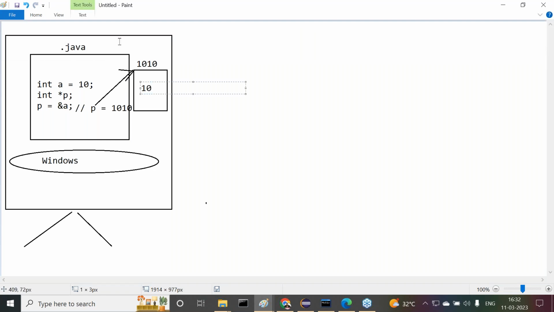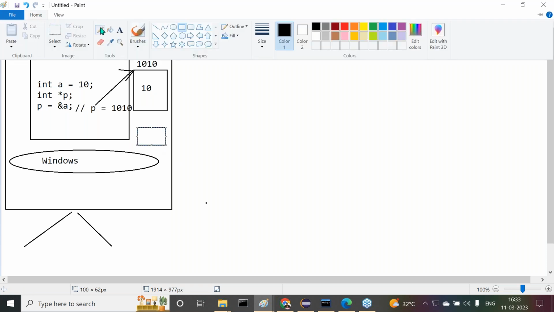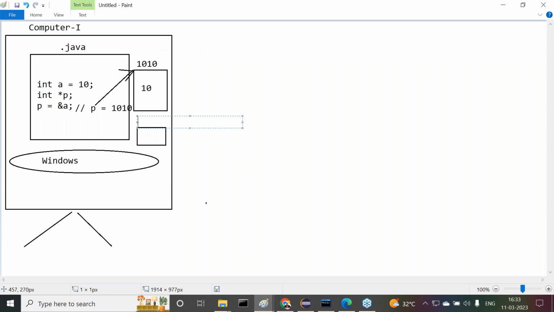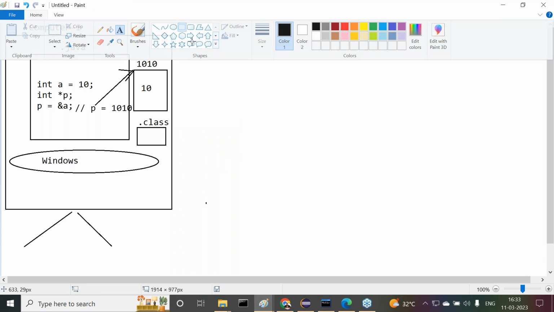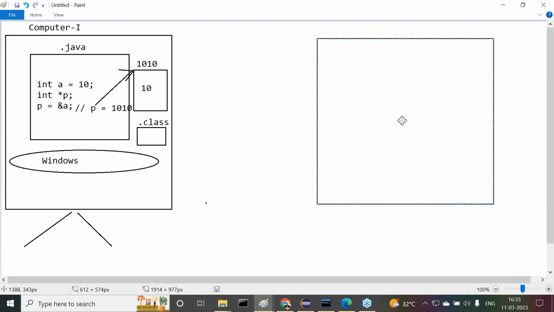Now this is computer A. Inside computer A, we compiled our Java program, and there the pointer variable we used is referring to memory location 1010. Yes, sir, got it or not? Okay, clear. When I compile the Java program, what files do we get? The dot class file, as usual. Right. Now observe carefully. This is another computer.